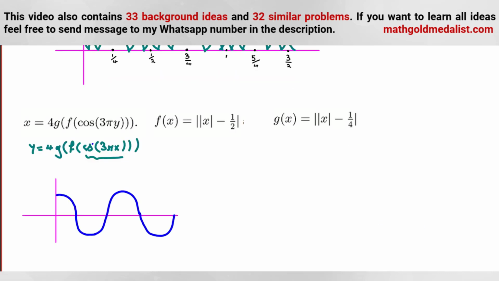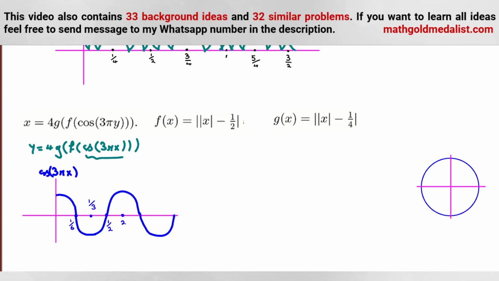It will be cosine 3 pi x. So again, if we imagine the unit circle, we know cosine first is 1, it's 0 at pi over 2. So for what value of x is it pi over 2? 1 over 6. Okay, so the next one is 1 over 6 plus 1 over 6, 1 over 3, 2 over 6. 3 over 6 is 1/2.